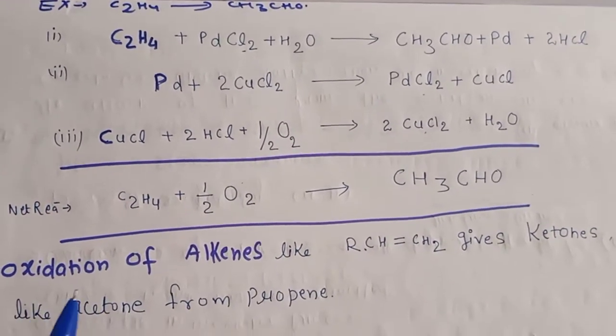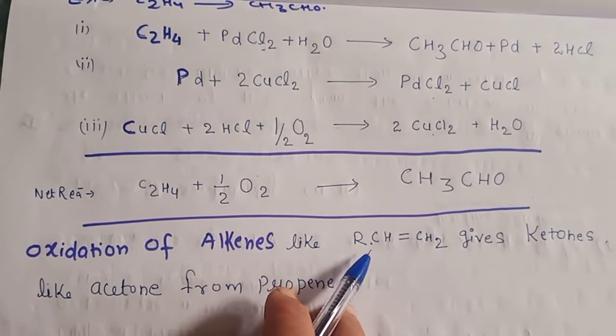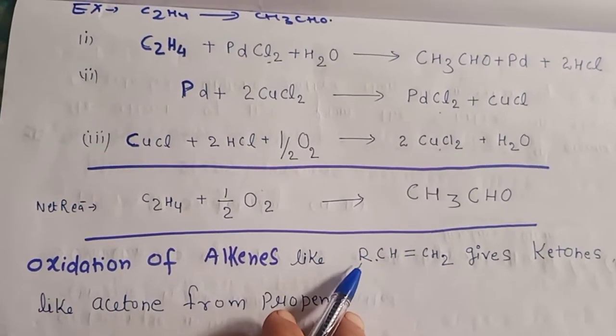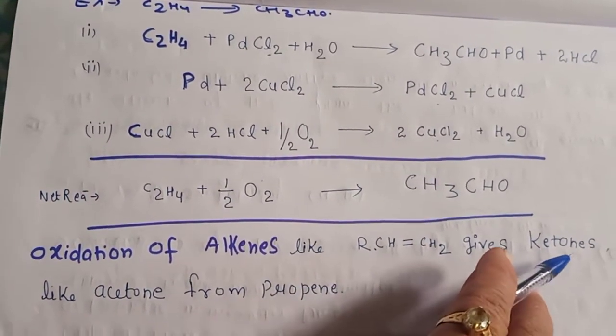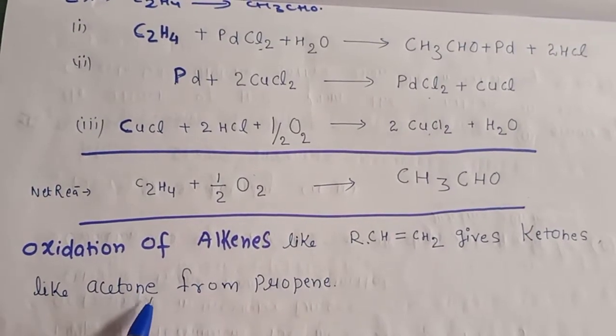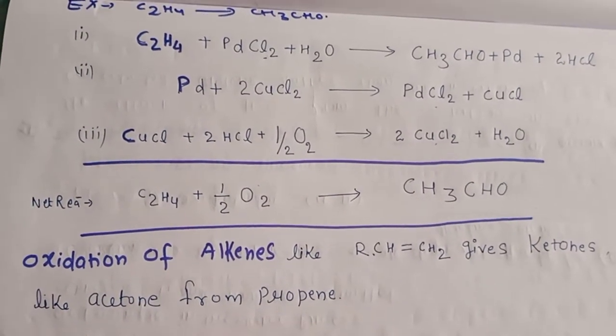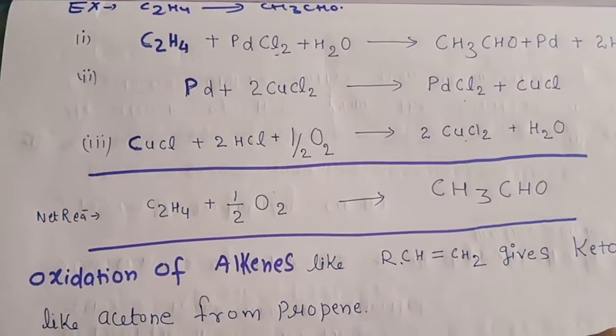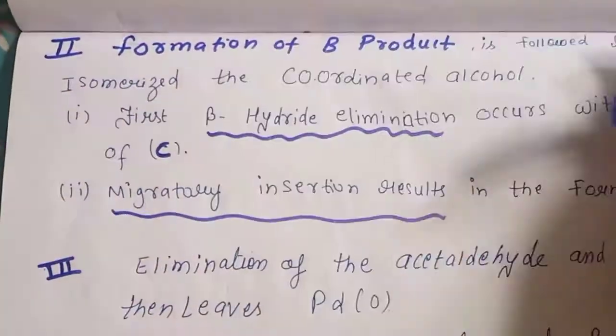In the oxidation of alkenes, if the alkene is substituted, meaning an R group is there, you can get ketones, like acetone from propene. So now let us see the cycle of the Wacker process.